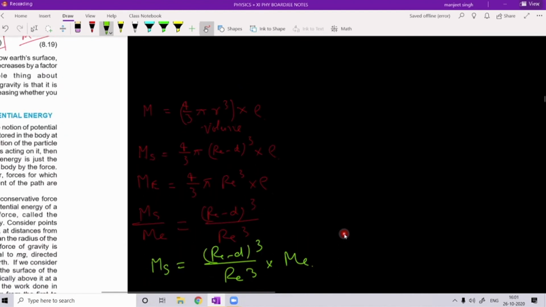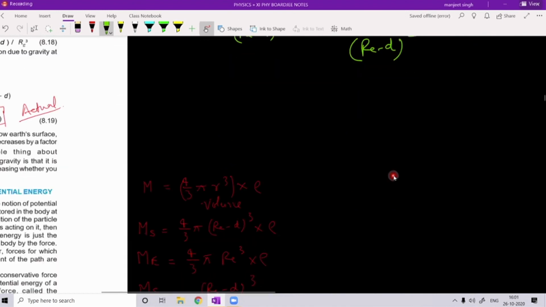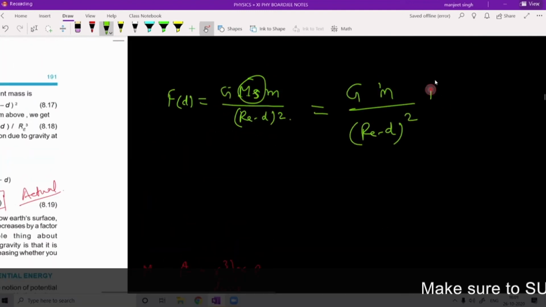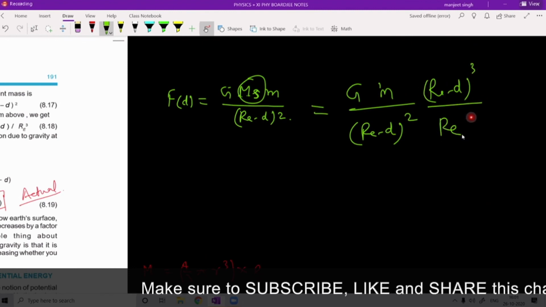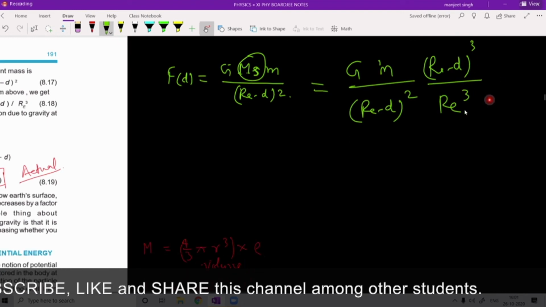So we will write here G m upon Re minus d whole square, and this Ms value we have to write. What is the Ms value? Ms value is Re minus d whole cube upon Re cube, and what is remaining?